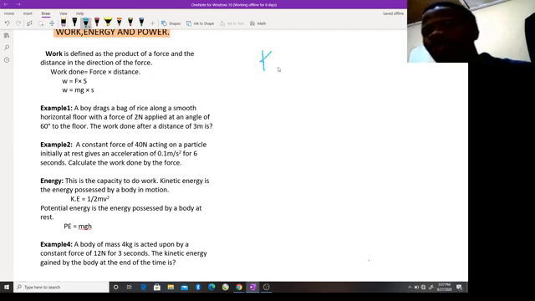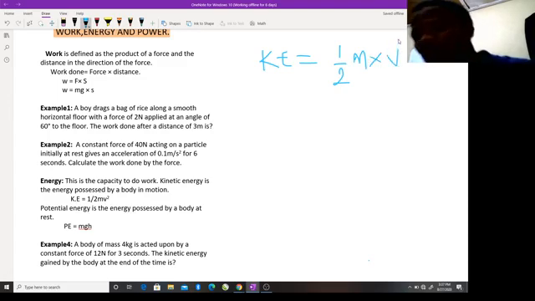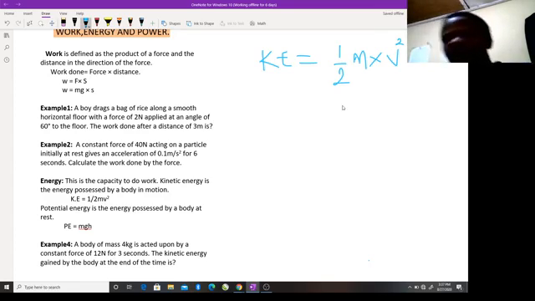Kinetic energy is denoted by Ke. And what is that, please? The formula is 1 upon 2, half times the mass times the square of velocity possessed by the body. Half times m times v square. Is half mv square.